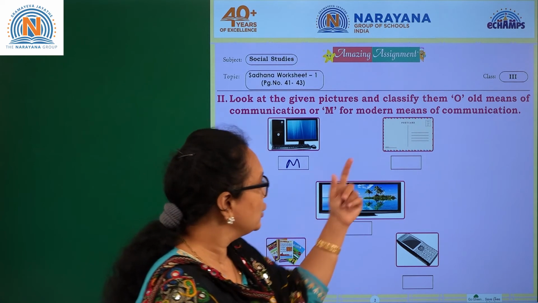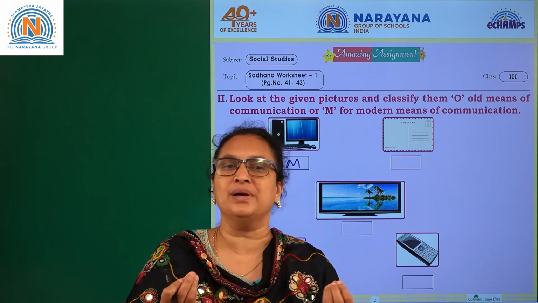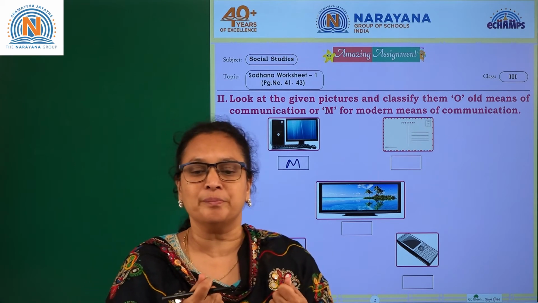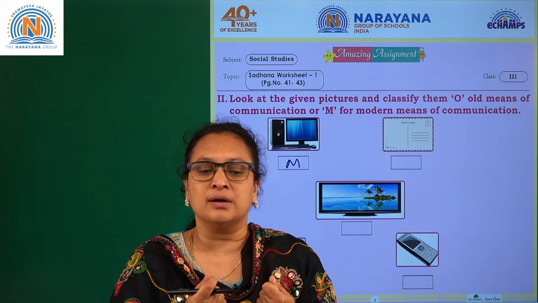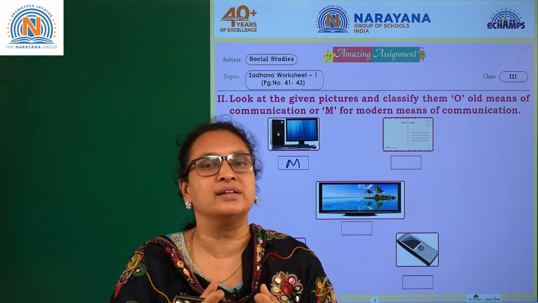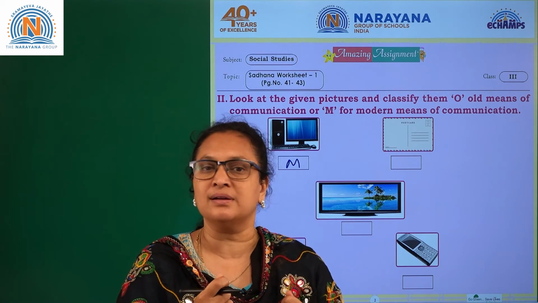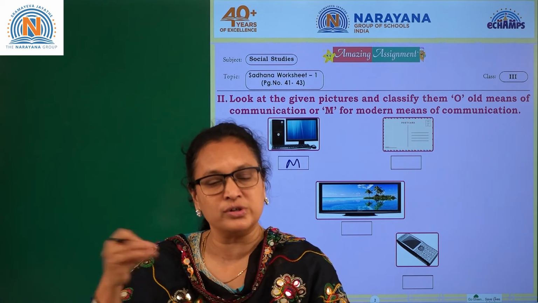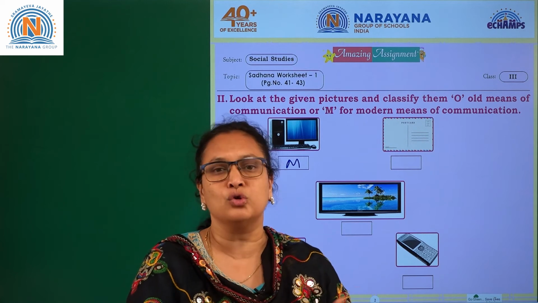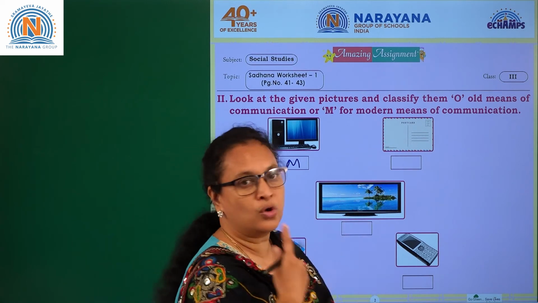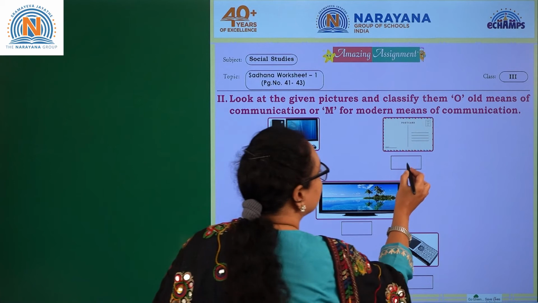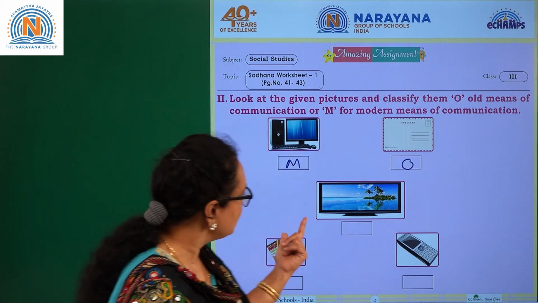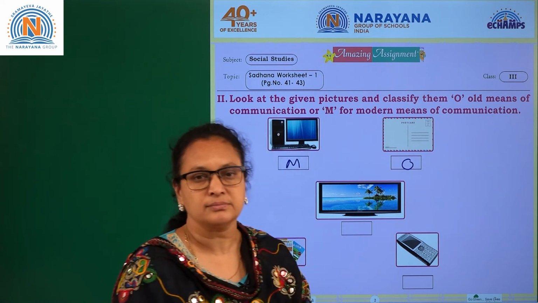So many people they used to prefer the postcard, though it is very open. Even the postman can also read, but that is what, they used to protect the individuality. No one used to read, though it is open letter, no one used to read that. They don't have that much of time, the postman has to deliver many letters to door. Okay, so this is old means of communication. So I will write O here. Clear?